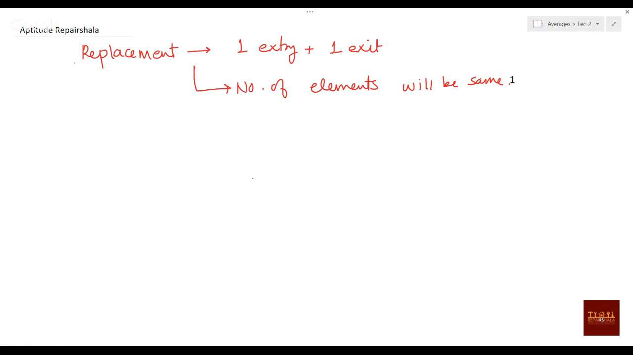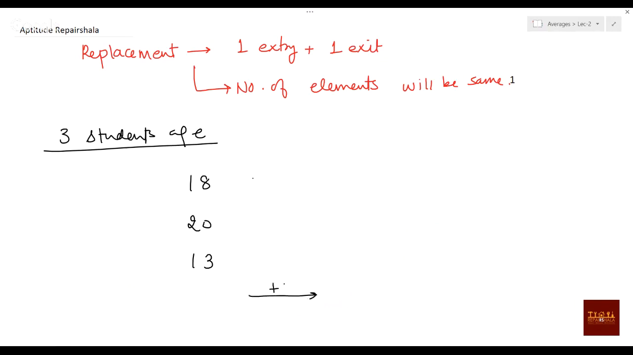Suppose three student ages are given. There are three students and their ages are 18, 20, and 23. Now, what they are telling is their average is increased by 1 if they remove 13. If they remove 13, their average is increased by 1. What should be the new person?